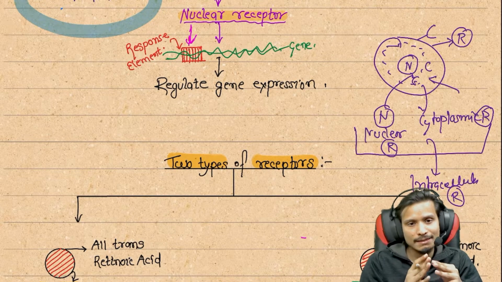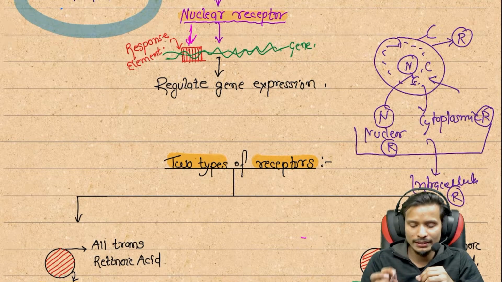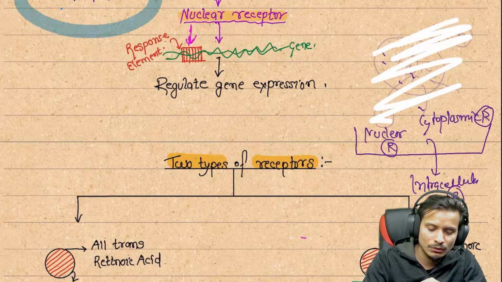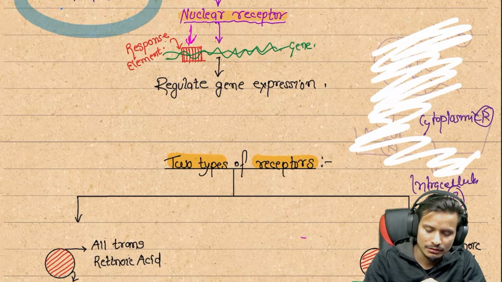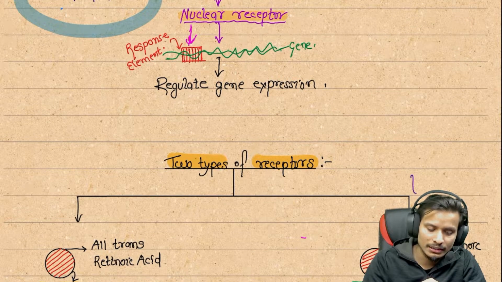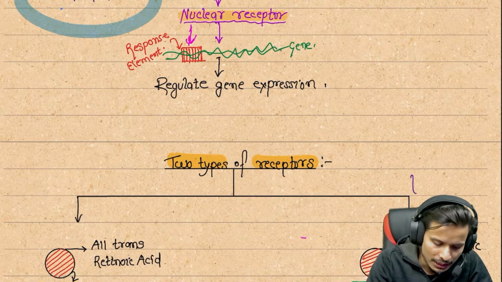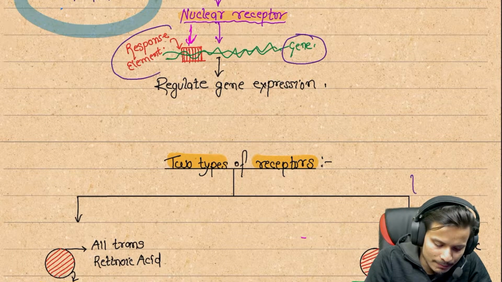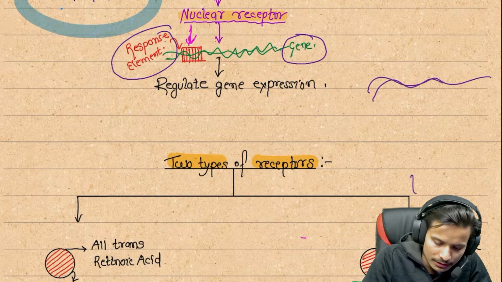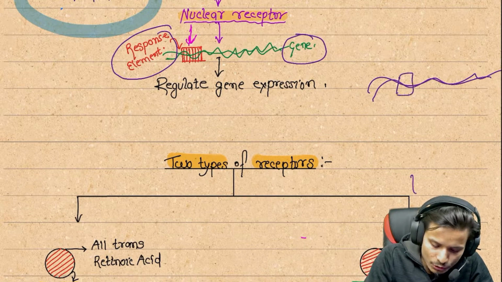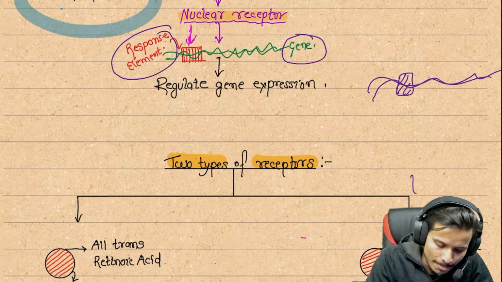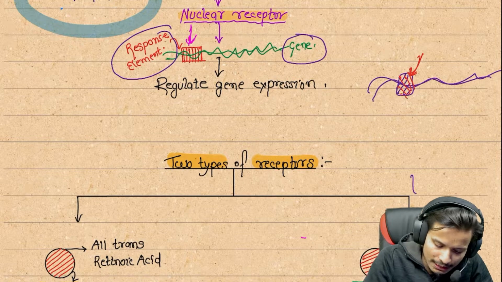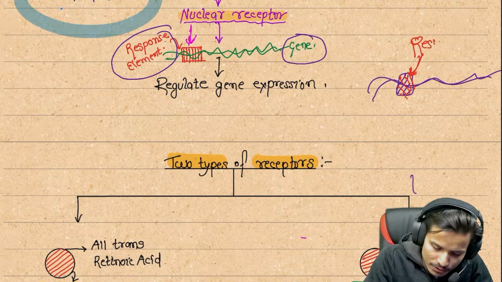So vitamin A receptors are present on the nucleus, that's why they act as nuclear receptors. This is a very important question here. So where is the location of the vitamin A receptor, now you know. The vitamin A receptor is located in the nucleus, in the nuclear receptor, and inside the nucleus on the gene, the response element is the target. Suppose that this is a segment of the DNA on which a gene is located, and on this gene there is a response element.